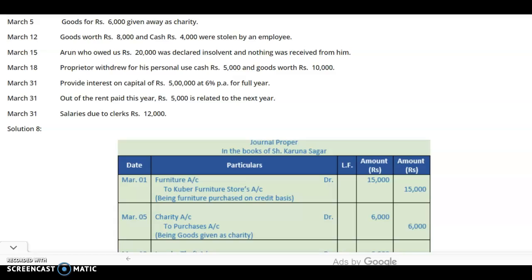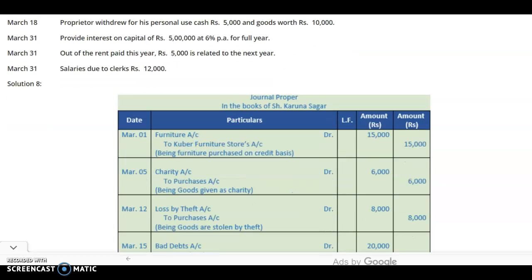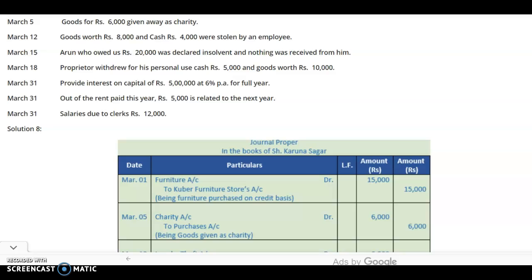The next transaction of March 12: goods worth rupees 8,000 and cash rupees 4,000 were stolen by an employee. It is a loss by theft, goods stolen or cash stolen. So what will the journal entry be? Very simply, loss by theft account debit, or stolen account debit, or loss of goods account debit. You may write any account, marks will not be deducted. Here there is a loss of two items: goods worth rupees 8,000 and cash of rupees 4,000. So the total loss is rupees 12,000.